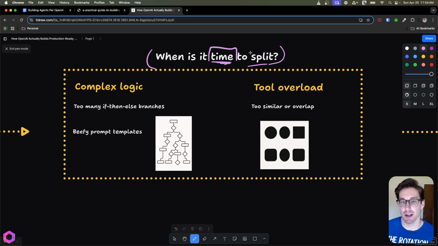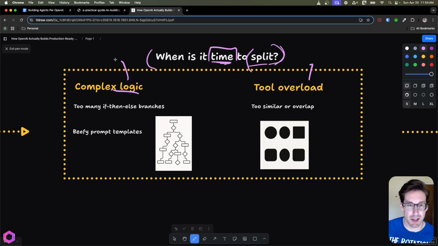And then if you need to do that and you think, all right, it's time to do this, we need to think through what actually is the gate that we need to pass to know that we need to split into multi. And there's 2 scenarios as to when it's time to go multi. 1 is the logic is too complex. 2 is we've overloaded it with tools.